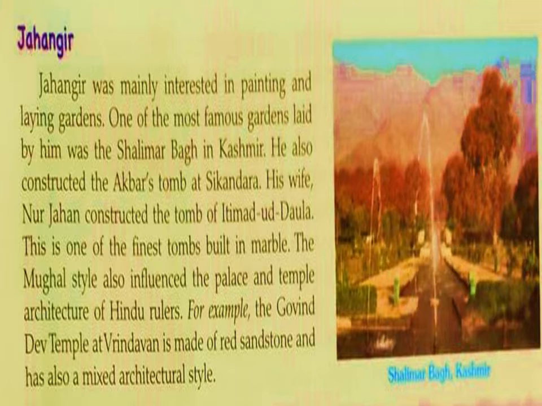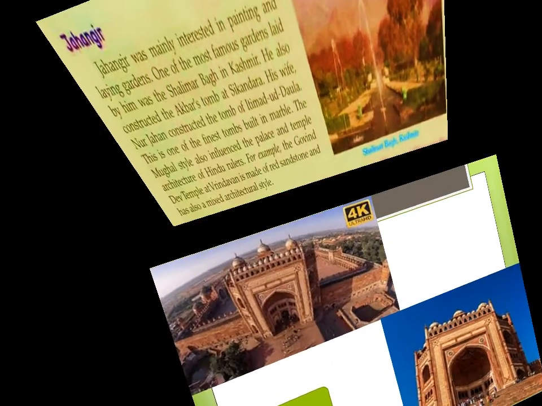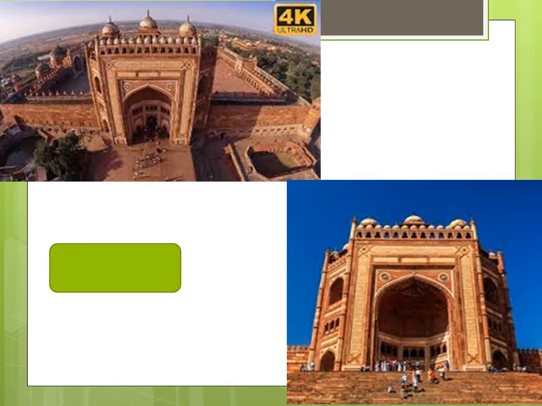You can see the picture of Shalimar Bagh, Kashmir. Can you recognize this monument? This is Buland Darwaja of Fatehpur Sikri, made by Akbar. So you can see how it is surrounded by the wall.